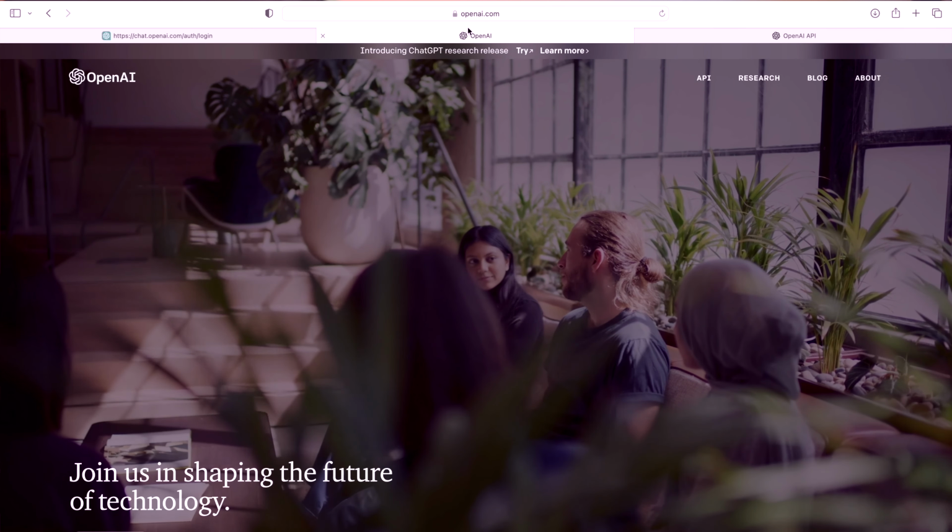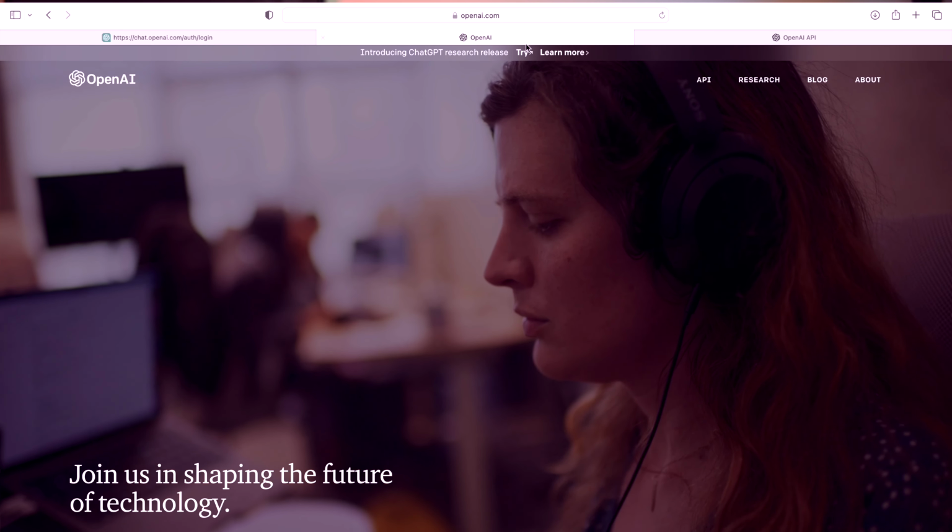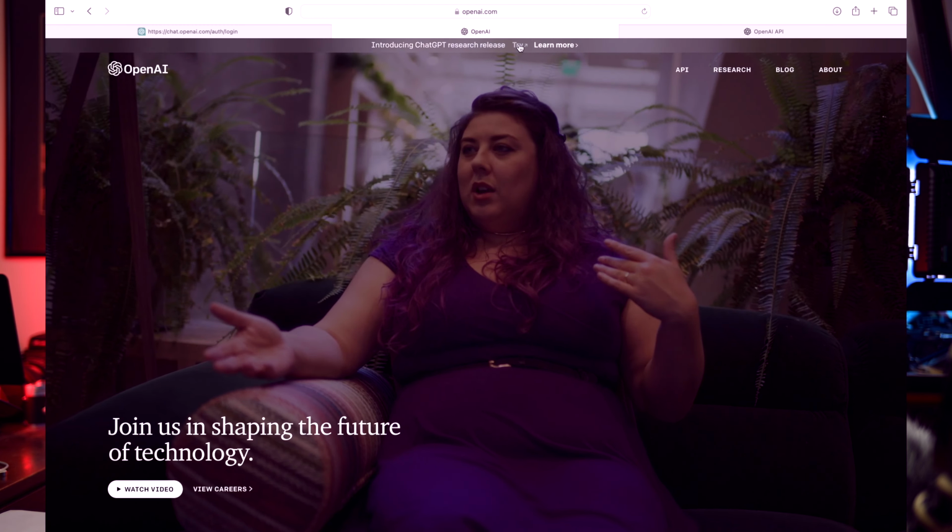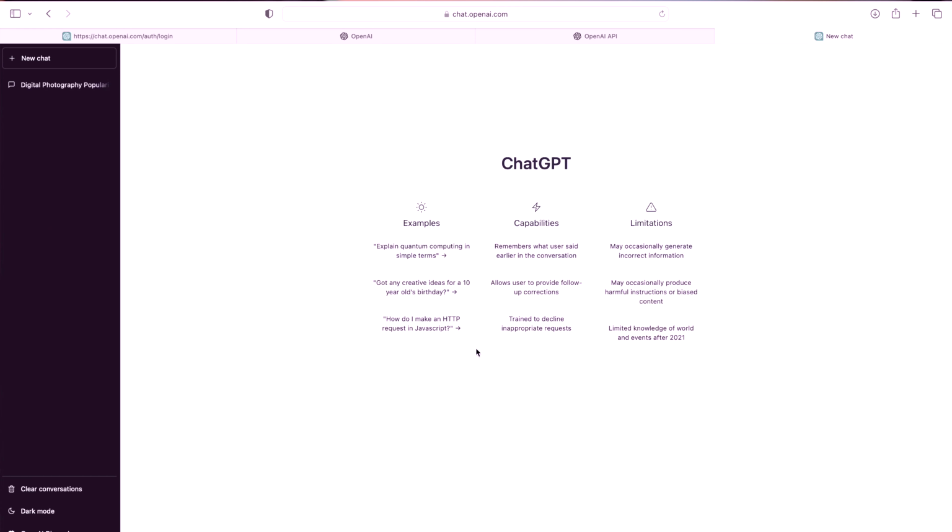All right, now I will go through just a couple of screenshots here just to show you how to get onto OpenAI.com. It's really pretty straightforward. You basically log on to openai.com. Up the top there's try, and when you press that, it will take you to ChatGPT, where it will ask you to create a logon using your email address, and then it goes through a number of prompts so that you can confirm that email address, also your phone number, and then you can just start, and you come up with a screen that lets you type in a question, and then it starts to give you a response as well.